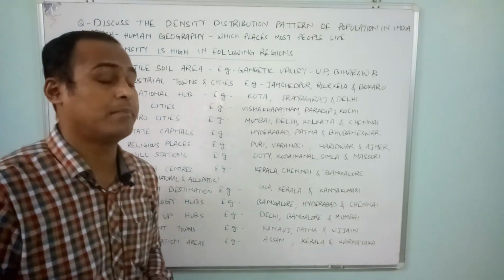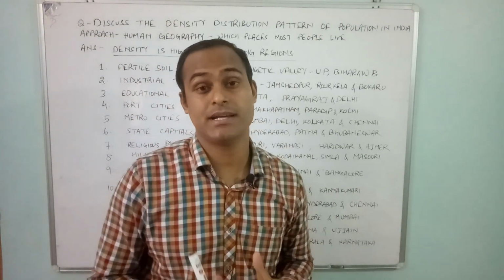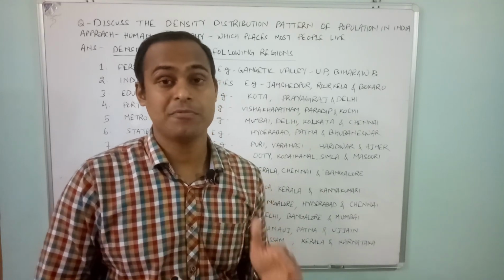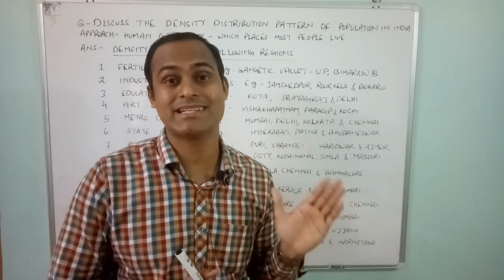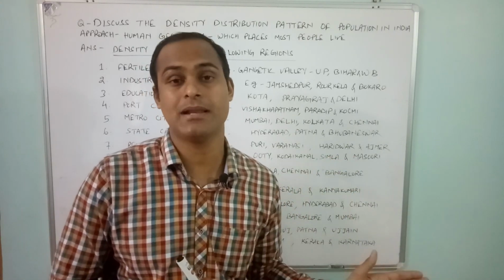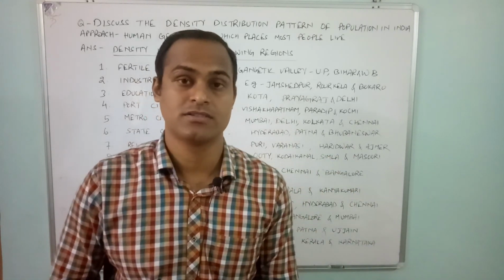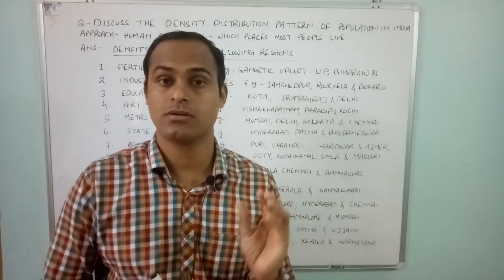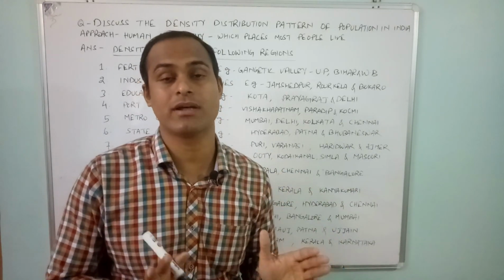Then educational hubs. An educational hub is an important aspect because in today's time, wherever education facilities are available, most family members want to shift their son or daughter there. For that reason also, people live very densely in a particular area.